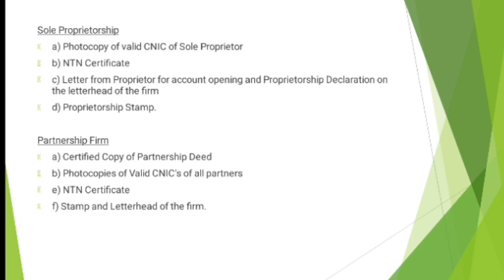Again, I will say first you need to provide the original for the bank's verification, and then they will keep the photocopy of that document and give you back the original partnership deed. The second requirement for a partnership firm account is photocopies of the valid CNIC of all the partners. All the partners working in the firm will provide their CNIC copies, and keep in mind that the CNIC copy should not be expired.